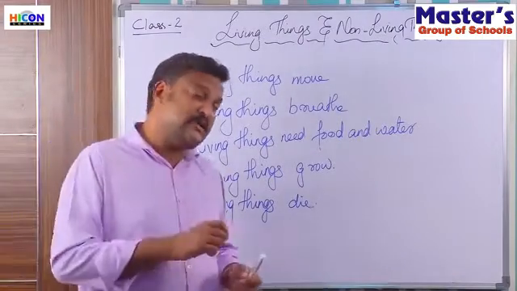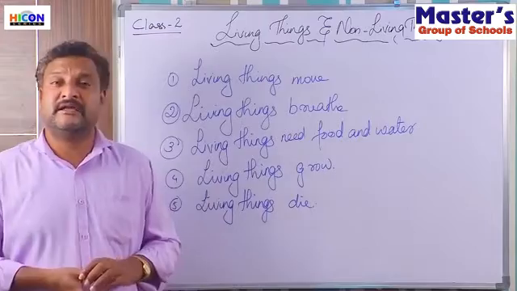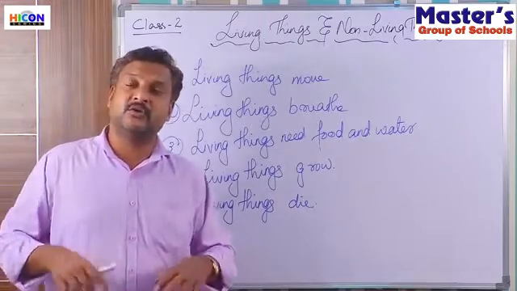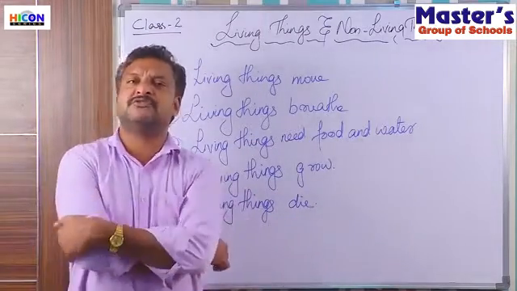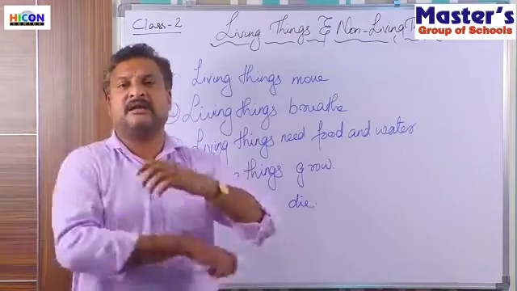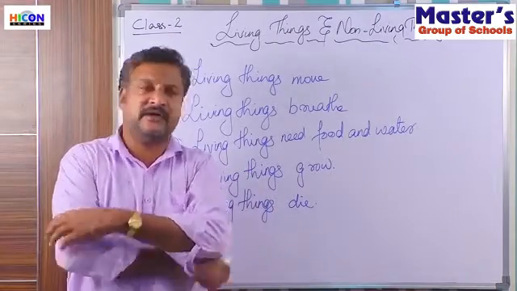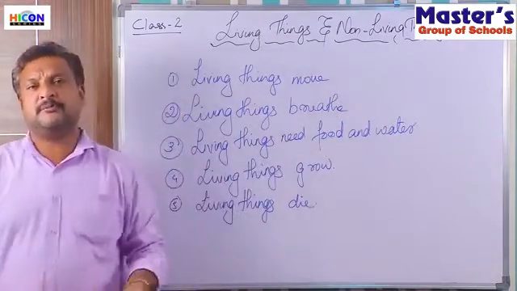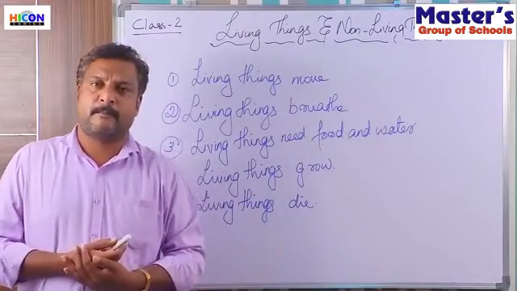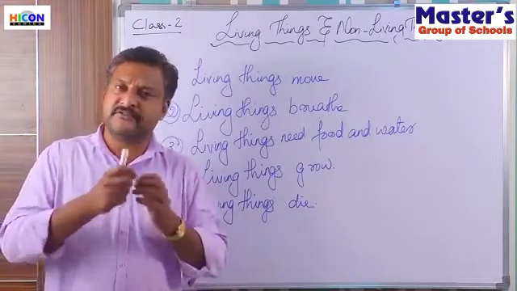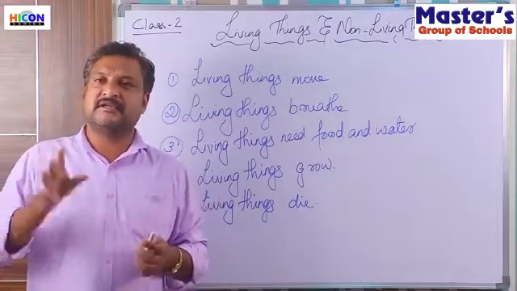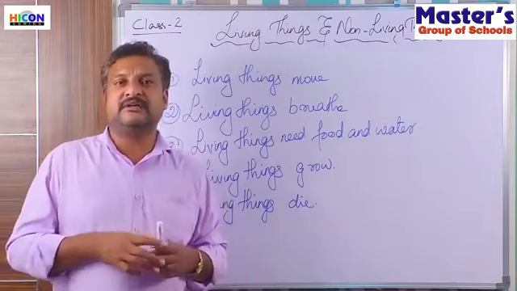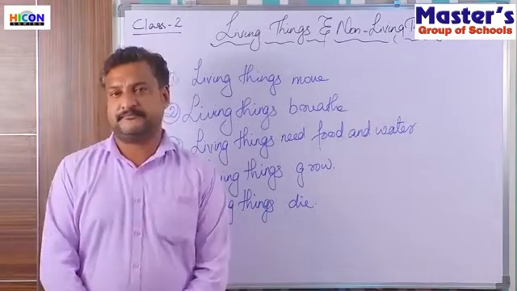So this is one speciality of living things. They can die or they can lose the life. Same is the case with the plants also. We will cut the branches off, and when we bring it over there, the plant will die off. We can see that the leaves of the plants become brown, they fall down, the skin of the trees will get withered, and the plant also dies.